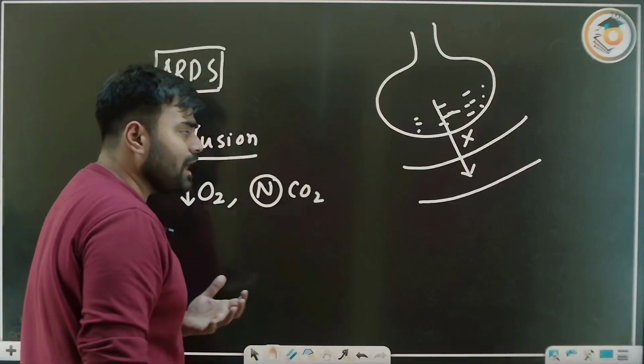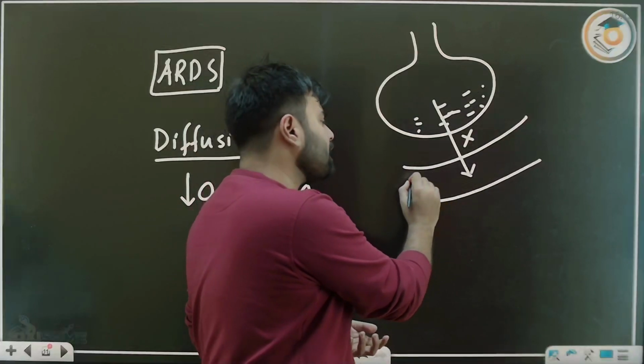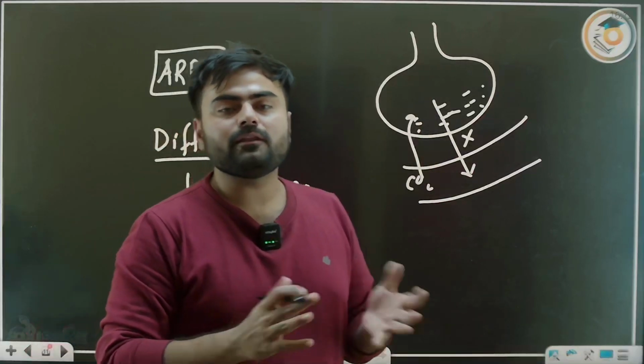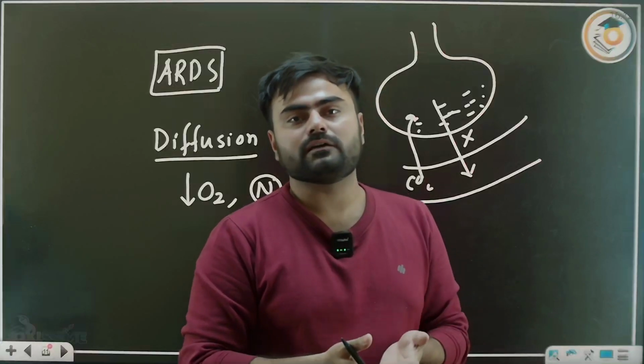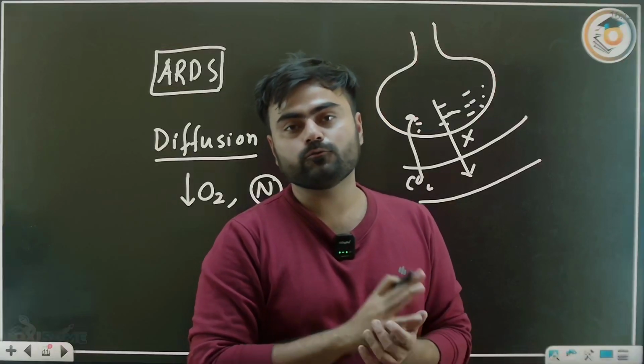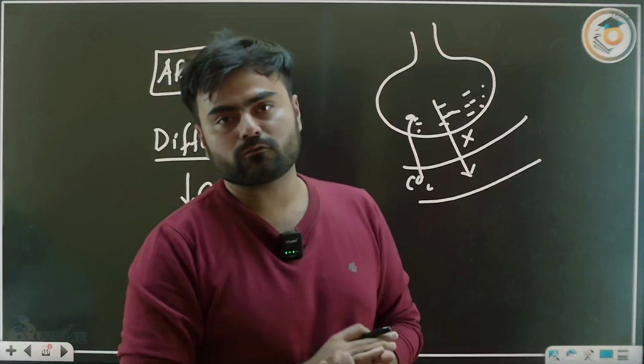Now you may ask me, if there is a diffusion problem, oxygen will not enter and carbon dioxide will not go out, because diffusion is affecting both gases. So why only oxygen? From the class 11 NCERT knowledge, you should know the diffusion power of carbon dioxide is much more than oxygen.